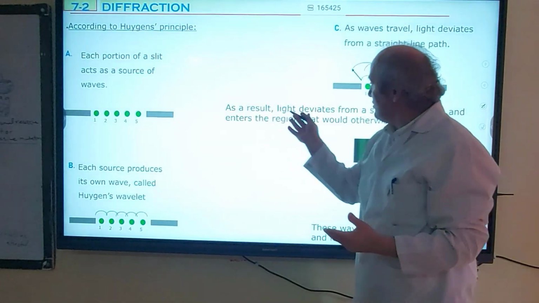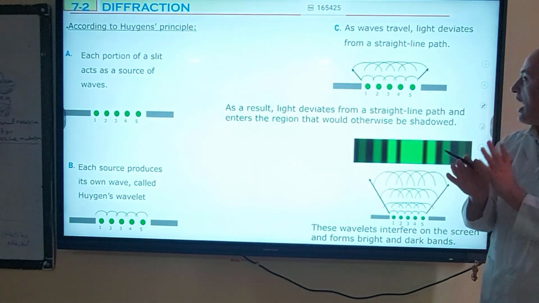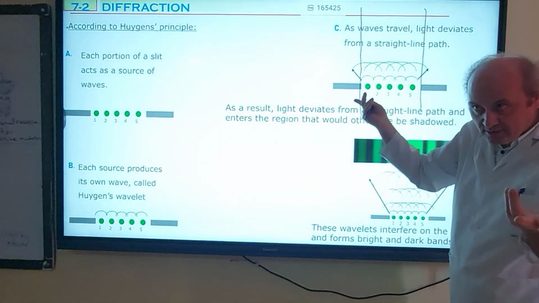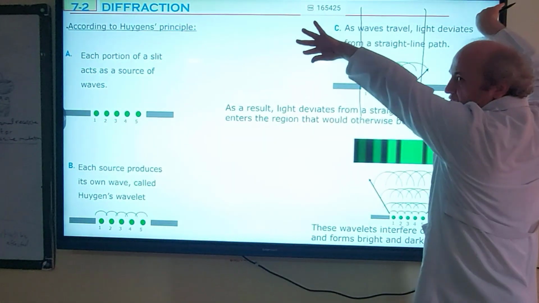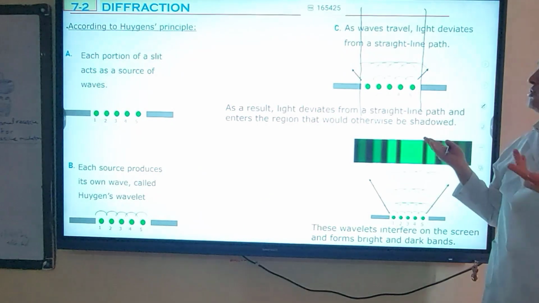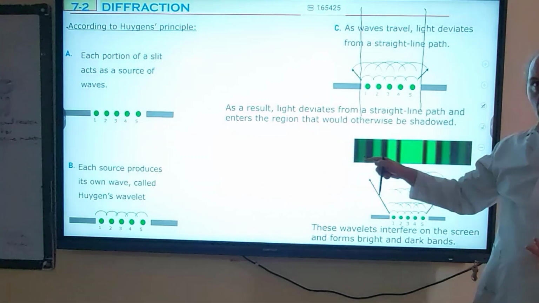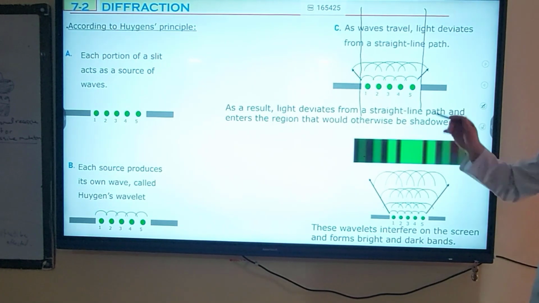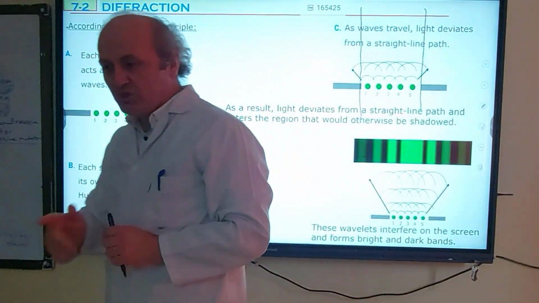As a result, light deviates from the straight-line path and enters the region that would otherwise be shadowed. Normally, only this region should be illuminated, and other parts should be shadowed, dark. But because of deviation, these regions are also illuminated. Christian Huygens' model explained why here is bright. The next step is why we see an interference pattern. Now we will talk about this. But this model, Christian Huygens' model, is a Ministry Exam question. Now turn to the Ministry Exam question pages.